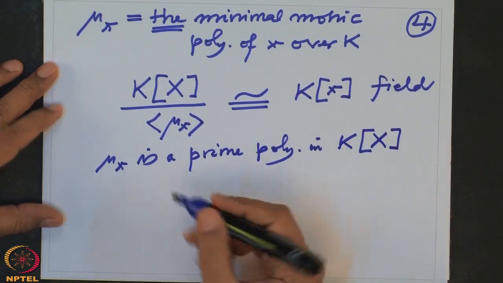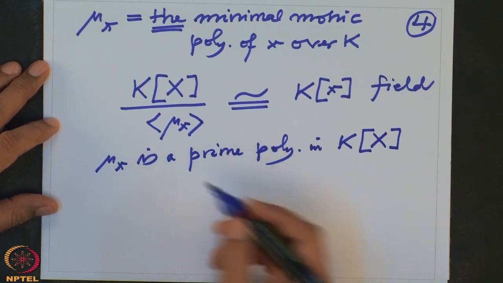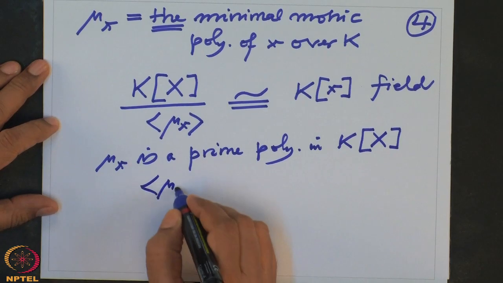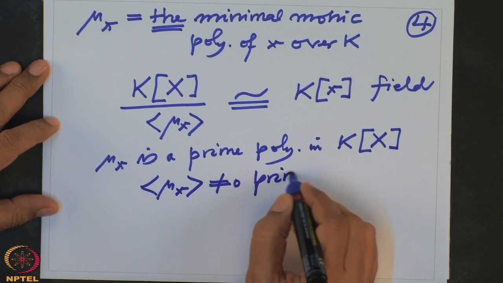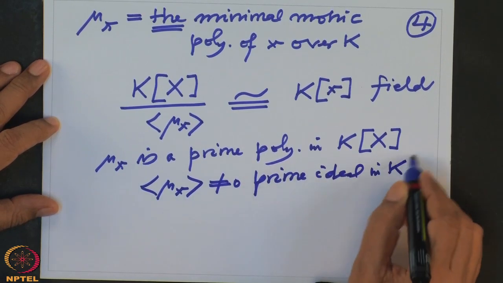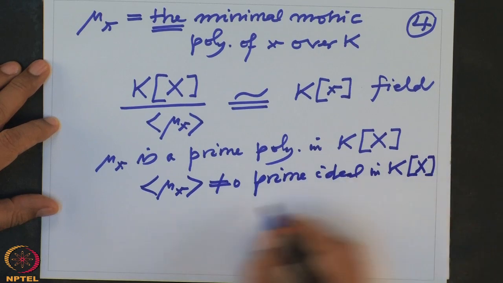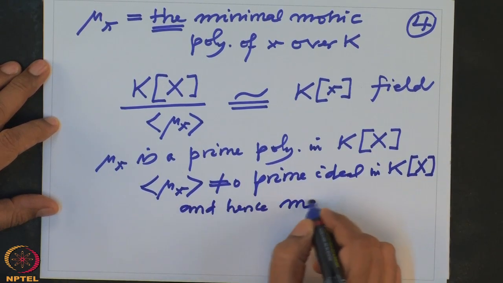It is a maximal ideal. It generates a non-zero prime ideal, mu_x is a non-zero prime ideal in K[X], and hence maximal also.